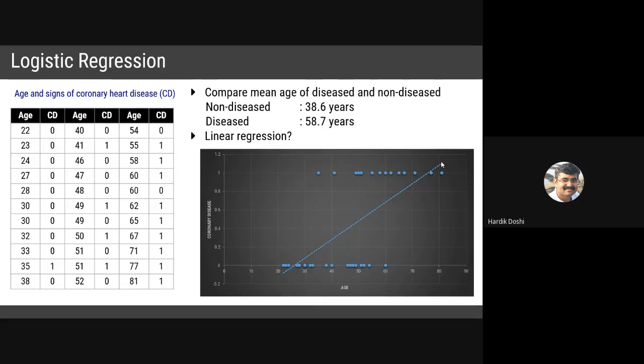Logistic regression is completely dependent on probability and not the mean value. So, the probability of whether a person has a coronary disease or not.